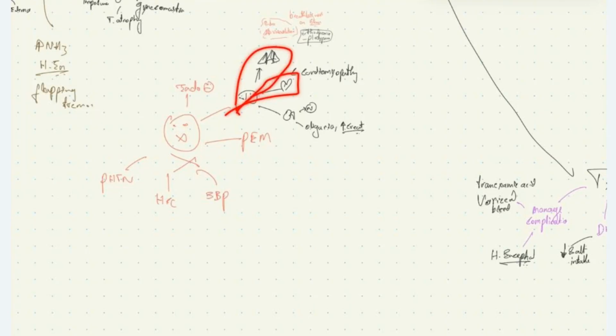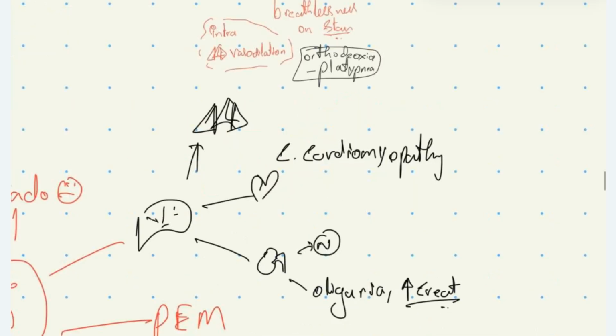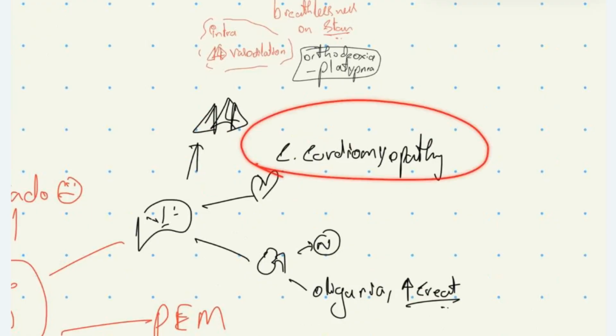In hepatopulmonary syndrome, there will be intrapulmonary vasodilation, leading on to breathlessness on standing, which is called platypnea-orthodeoxia. And also cirrhotic cardiomyopathy, where the patients will have systolic and diastolic dysfunction.